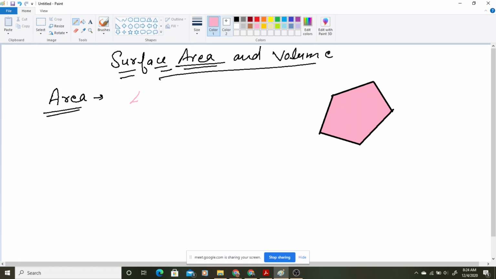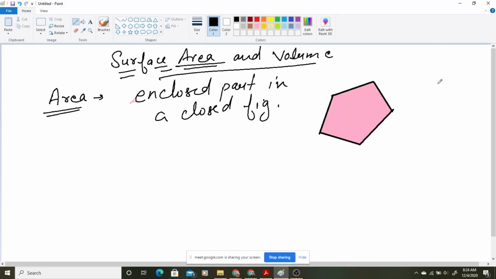You will write here: it is the enclosed part in a closed figure. And closed figure, you know, we can have made up of arc, made up of line segment, but it should be closed. See, we have discussed this thing in our last classes. हम पढ़ चुके हैं what is an open figure, what is a closed figure. ये सारी चीज़ें हम पढ़ चुके हैं. So whenever you will be discussing about area, someone asks you what is area, you can simply answer it that it is the enclosed part in a closed figure. जो भी ये enclosed part होता है ना, about the boundaries of a closed figure, that is area.